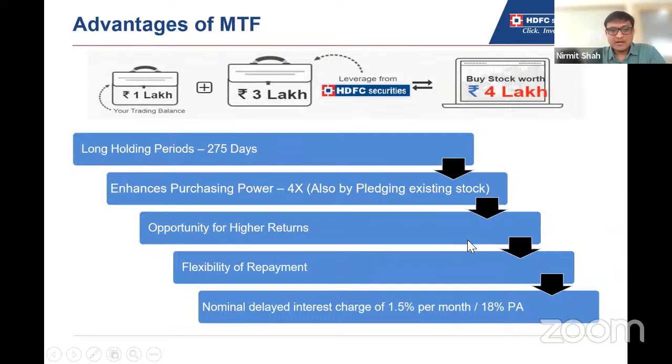Whatever the debit amount is, whatever the leverage you have taken, on that amount you have to pay 1.5% interest. Okay. So this is a very good product where you have high conviction and you want to take the benefit of the market. With the leverage, you can enhance your profits. Also, you can diversify your investments. With 1 lakh rupees, you can invest up to 3 lakhs or 4 lakhs. And you can also diversify. You can invest 1 lakh rupees in 3 different stocks. So you can utilize it that way also.